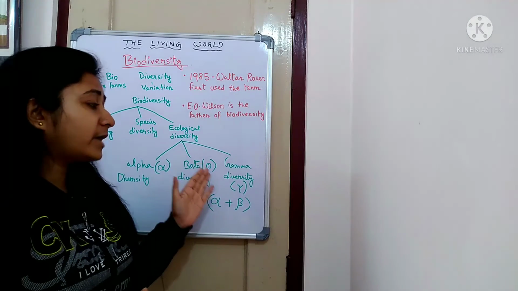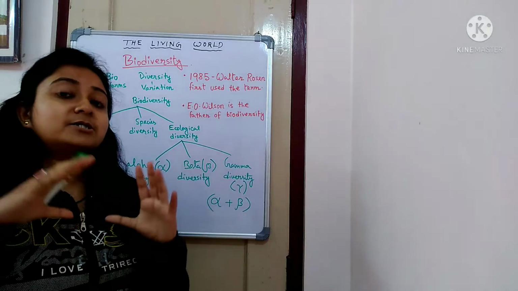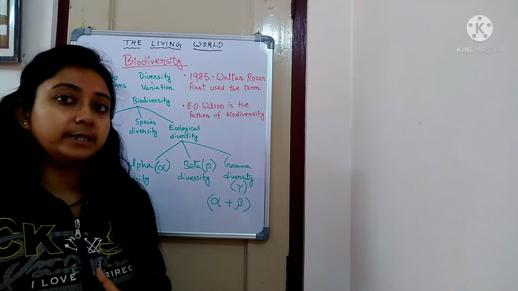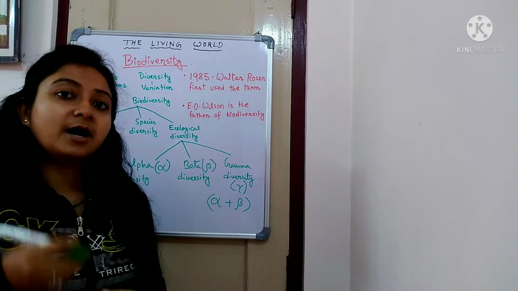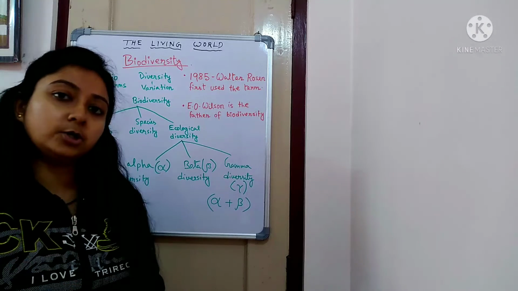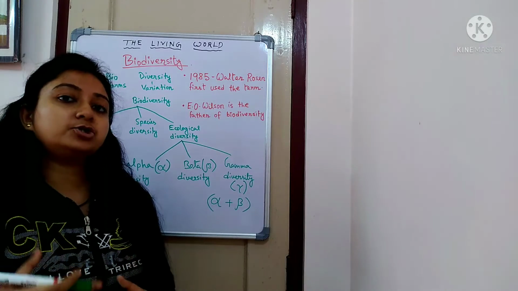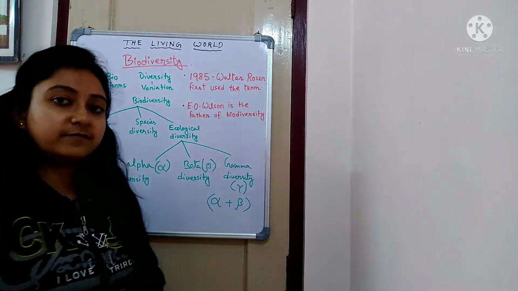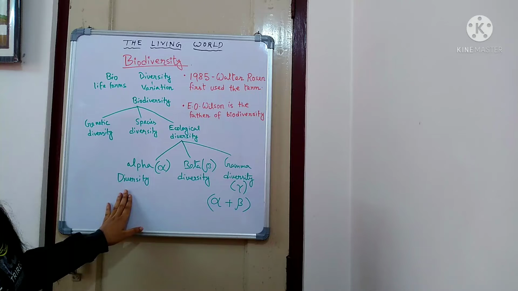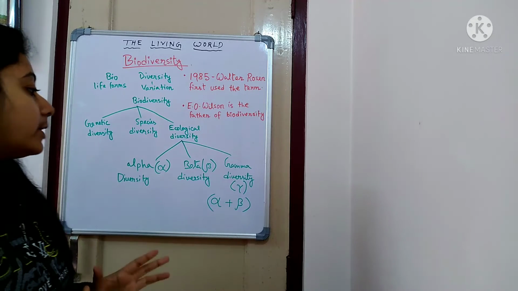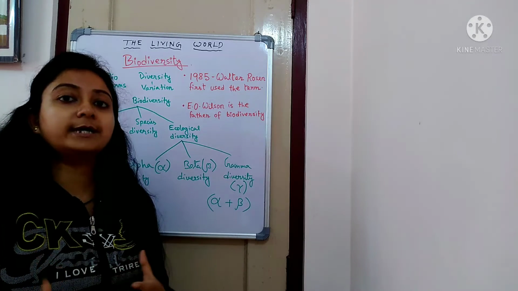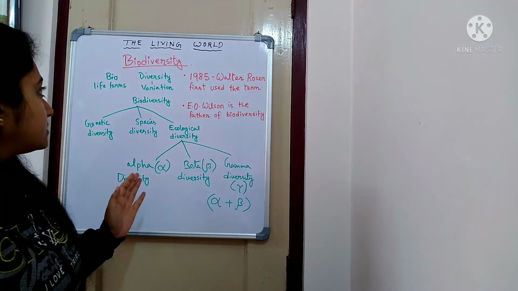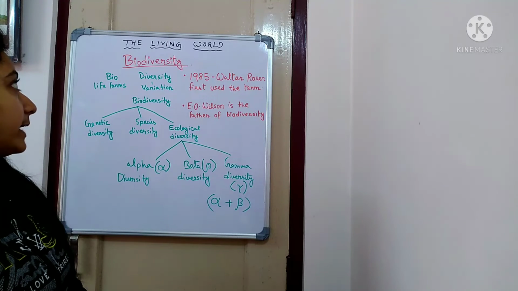So that means it is a much broader aspect. It will be much larger. The larger the gamma diversity is, the higher the variety of living organisms we can get. So diversification of the living organisms we can get in high quantity from the gamma diversity, and from the alpha diversity we can get a very small amount of varying or different types of organisms. So these are all the types of biodiversity.